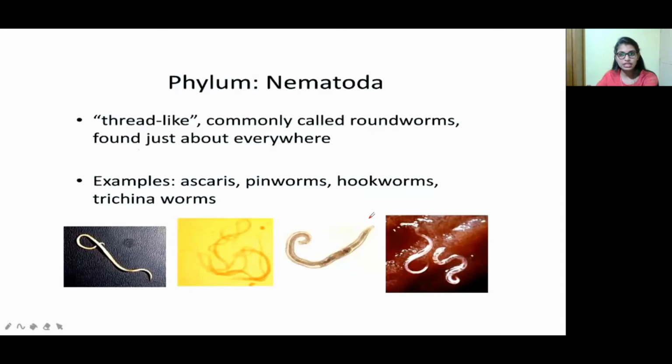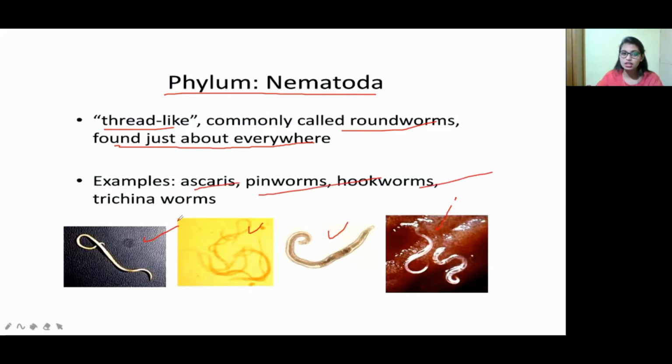So now move on to the next phylum, that is Nematoda. Phylum Nematoda is nothing but thread-like, commonly known as roundworms, found almost everywhere. Which one? Roundworms are there, found everywhere. So see here, this one. I think you may see in the water, especially in drainage water, some small roundworm-like worms present, no? That belongs to the Nematoda family. Examples are Ascaris, pinworms, hookworms, and Trichinella worms. These are some examples of the Nematoda family.